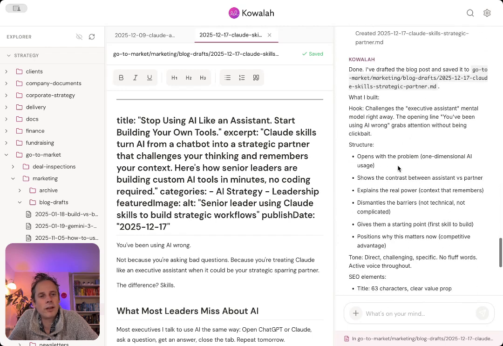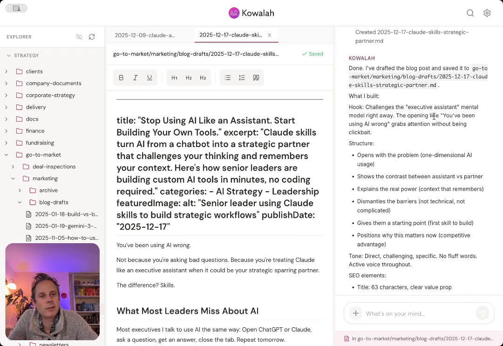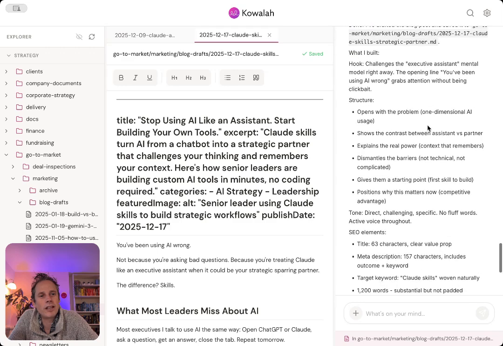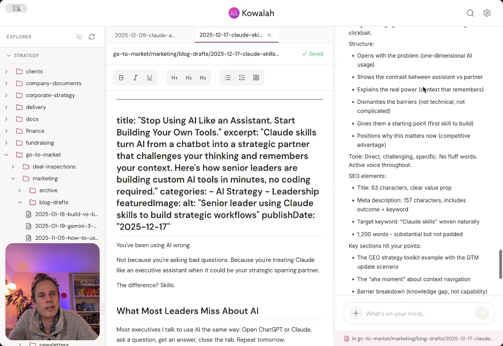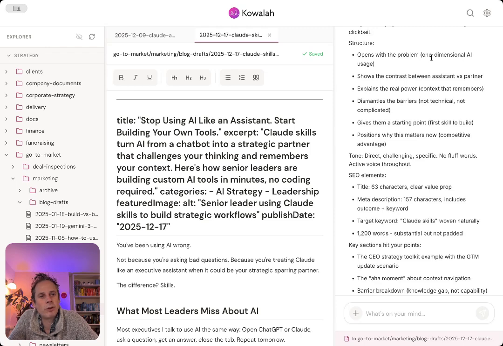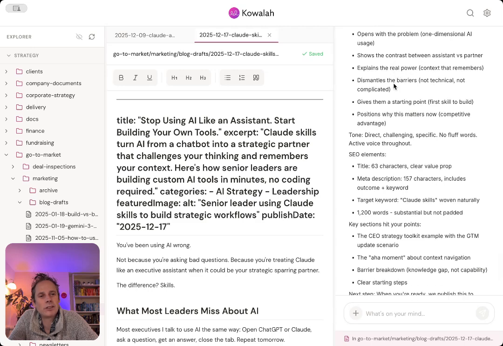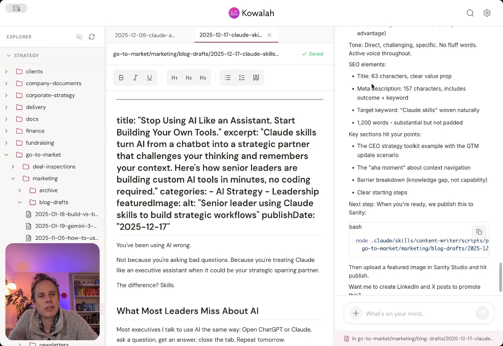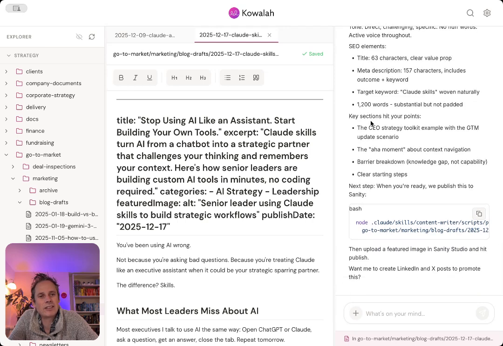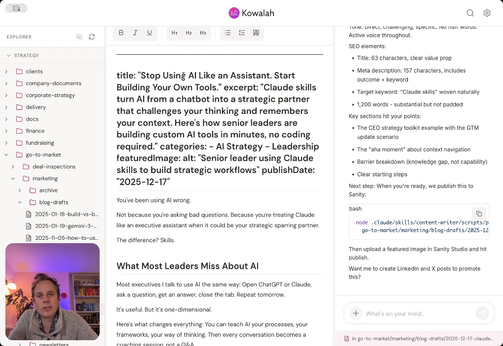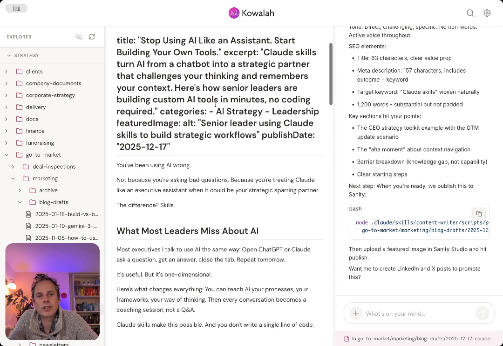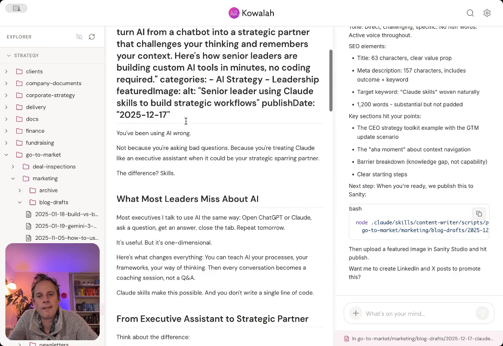What I built, the hook, challenges the executive assistant mental model right away. The opening line, you've been using AI wrong, grabs attention without being clickbait. Structure, it opens with the problem, shows the contrast between assistant and partner, explains the real power, dismantles the barriers. So these are all the things that we built into the skill to say, this is how I want a blog post to write. So the title, Stop Using AI Like an Assistant, Start Building Your Own Tools. Excerpt, Claude Skills turn AI from a chatbot into a strategic partner that challenges your thinking and remembers your context.